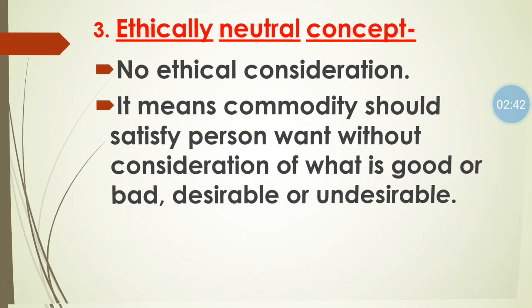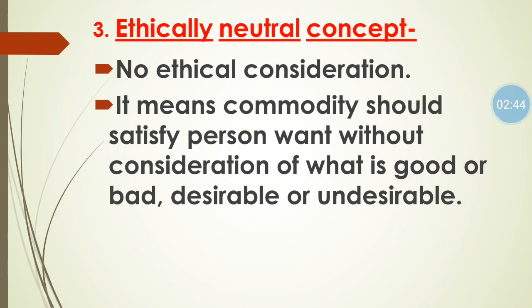Next is ethically neutral concept. Ethical means moral-wise and neutral means without taking anyone's side. So utility is not considered in an ethical way, it is just based on satisfaction. It means the commodity should have a power to satisfy the want, whether the commodity is good, bad, desirable, or undesirable. These things do not matter. It means utility does not think in an ethical way, in a moral way.